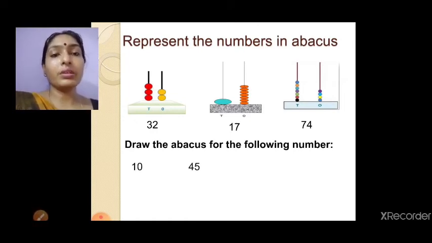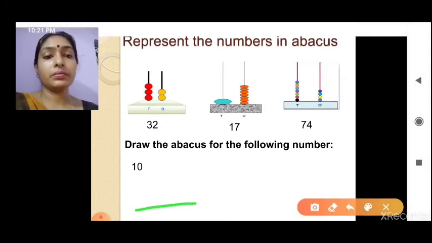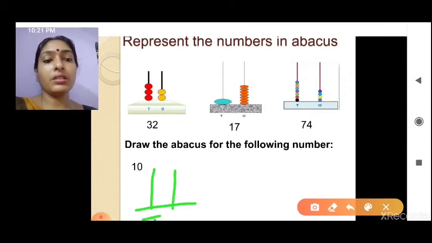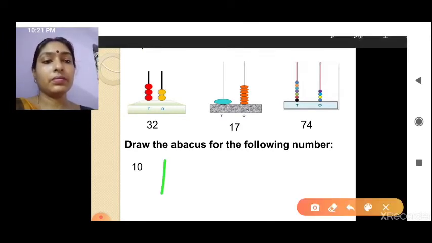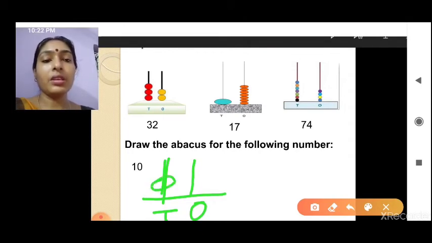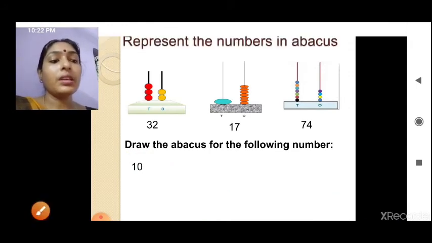The first number we have is 10. So how will we do it? This is the tens place, this is ones. In the tens place how many? 1. And in the ones place it is nothing. So like this we will write the number on top. So how will the abacus be? See, 1.